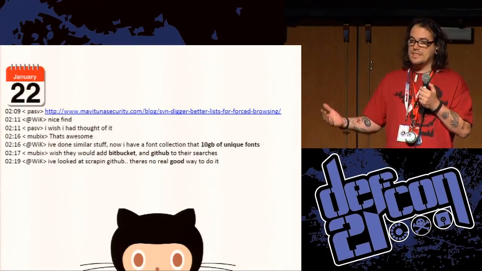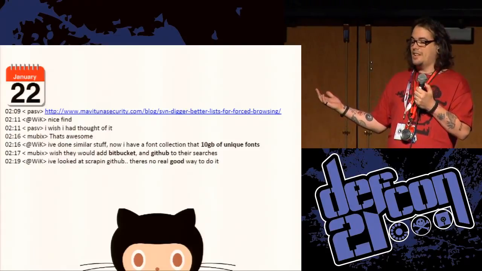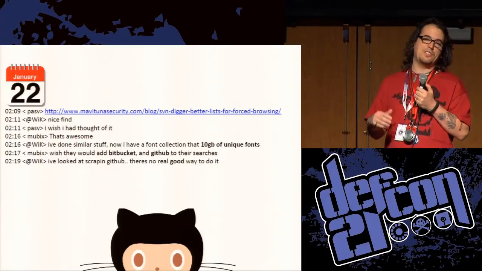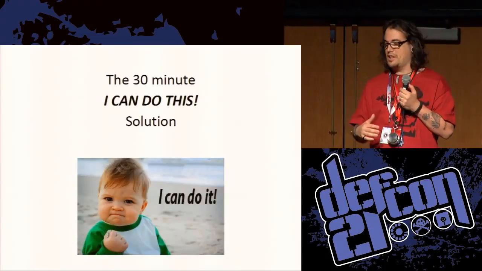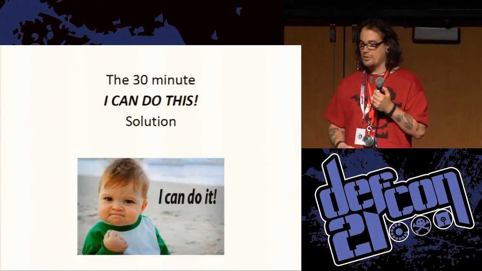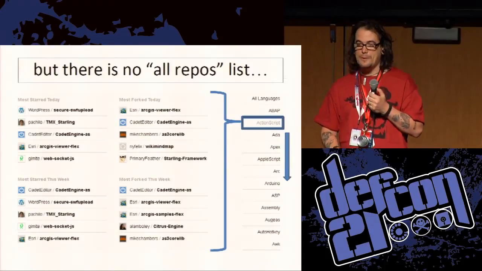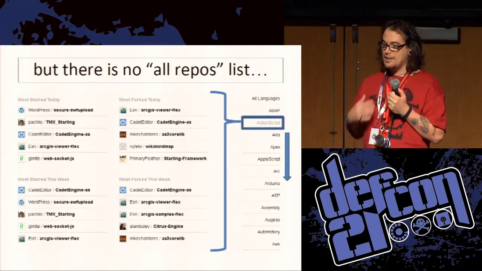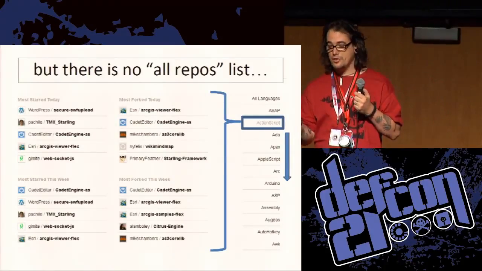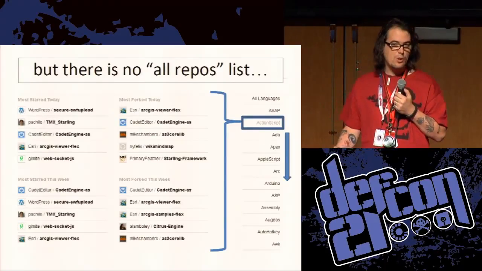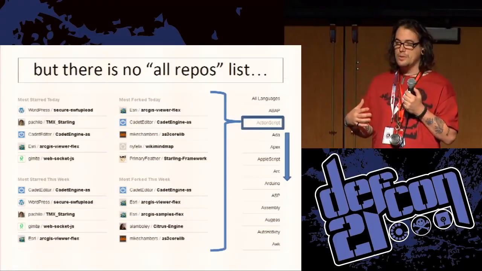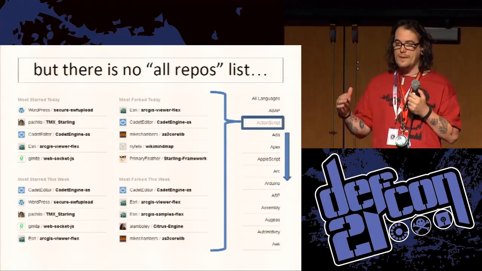So I'm like, oh, this is awesome. I can do this crap in 30 minutes or so. I'll go to bed, wake up in the morning, code will be done, and I'll have an awesome word list. So my first problem was that I couldn't find, at 2 in the morning, mind you, a good way to get all the repositories. So I started to go to their